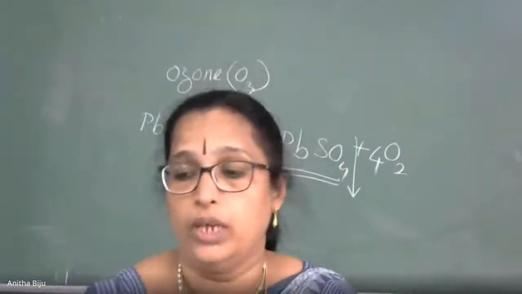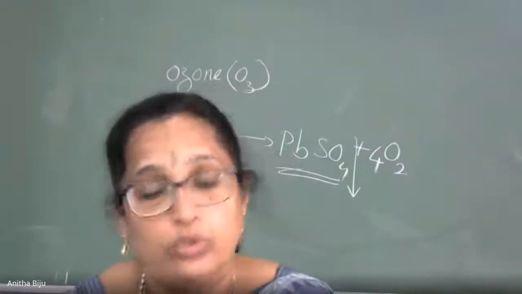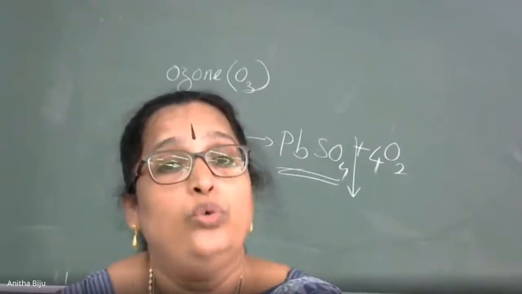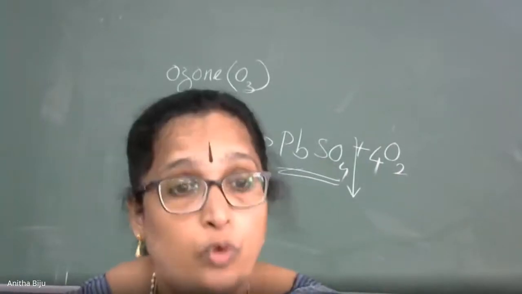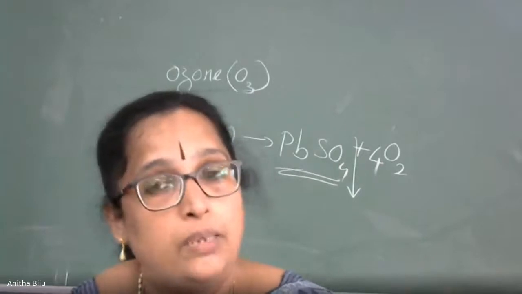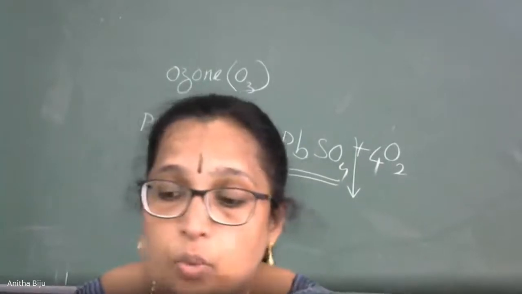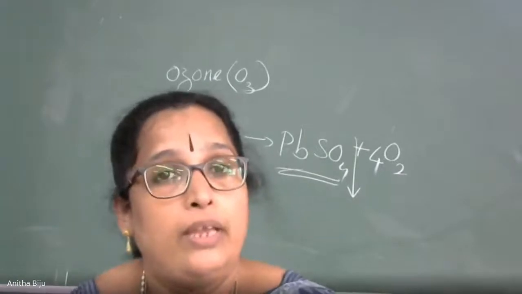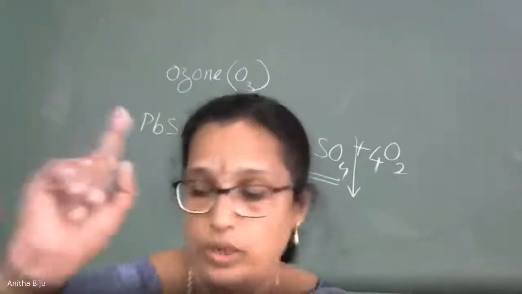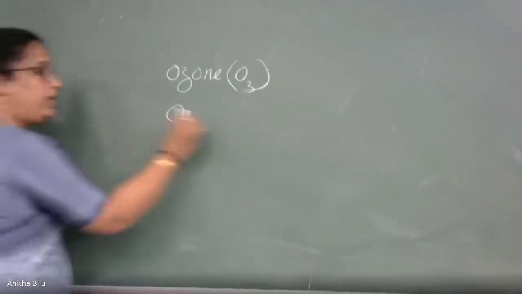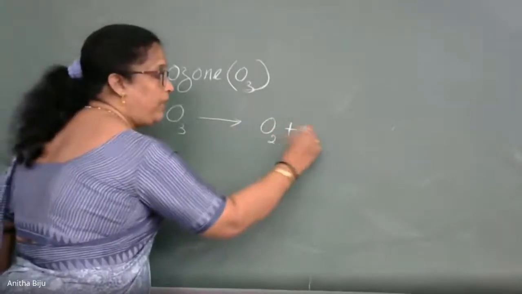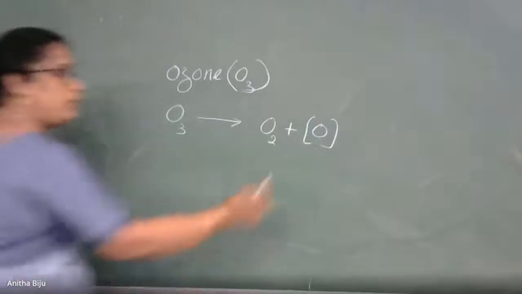Another reaction you also have to remember, you have to write that equation. It is also used for the estimation of ozone. There we are using the oxidizing property of ozone. Okay, what is the equation related to that? Ozone reacts with potassium iodide. You can write the equation. So here I will use that split method. Which is the first equation related to the oxidizing property? Write it down like this: O3 gives O2 plus nascent oxygen. This is equation number 1.